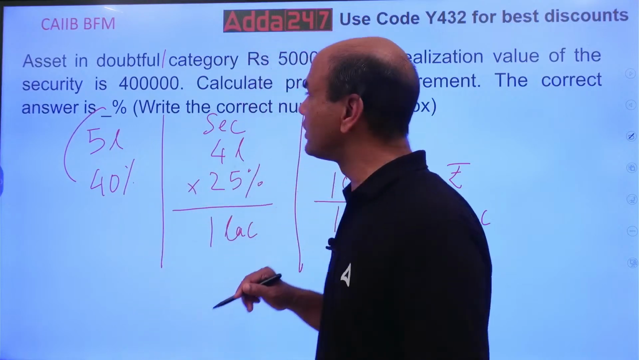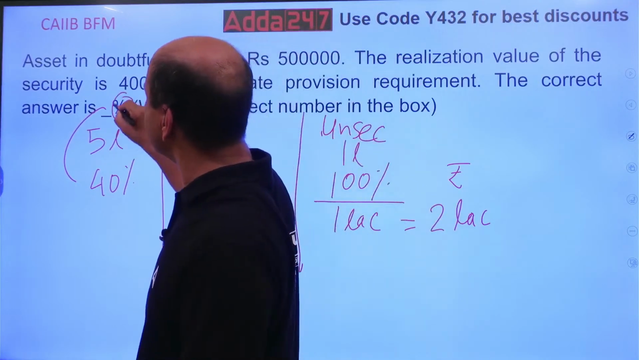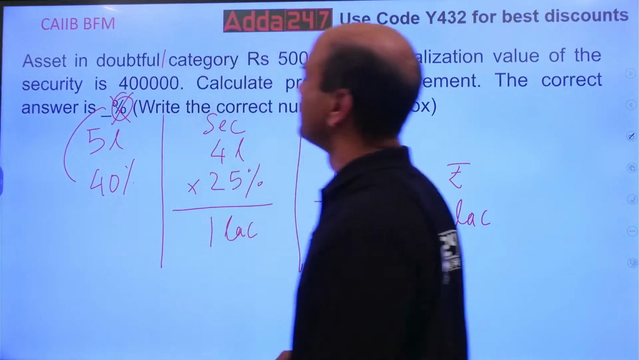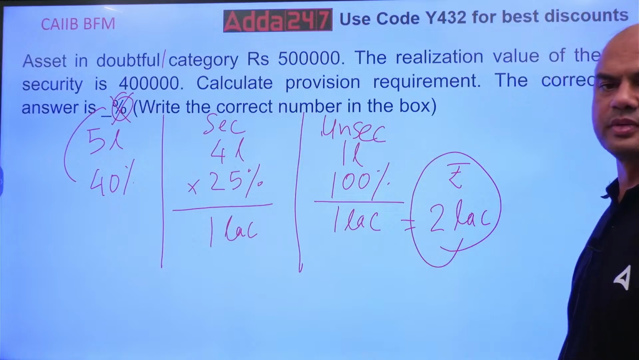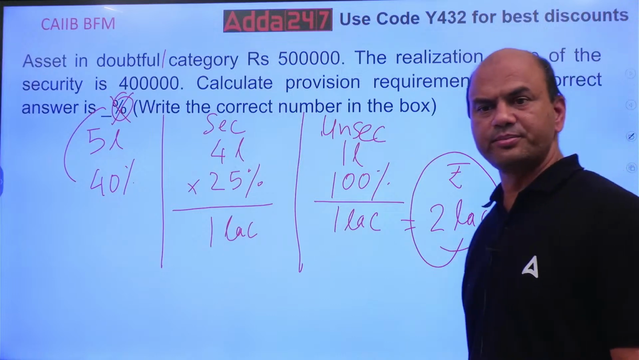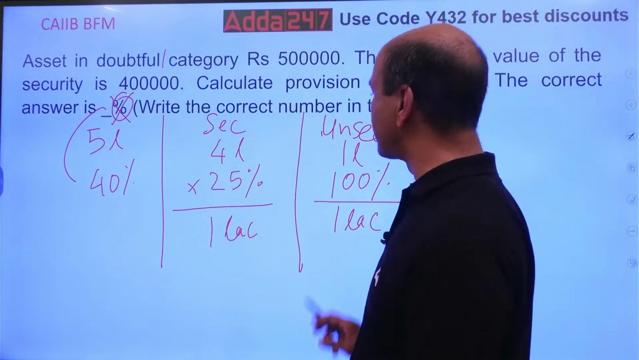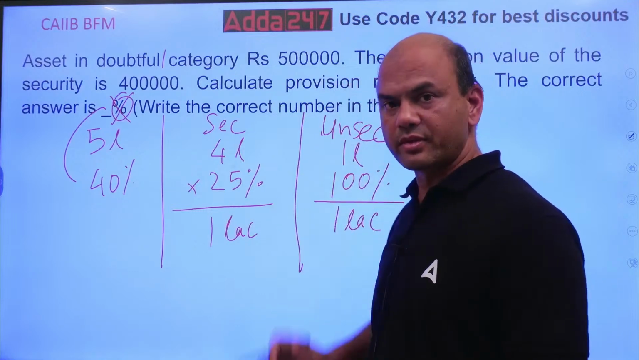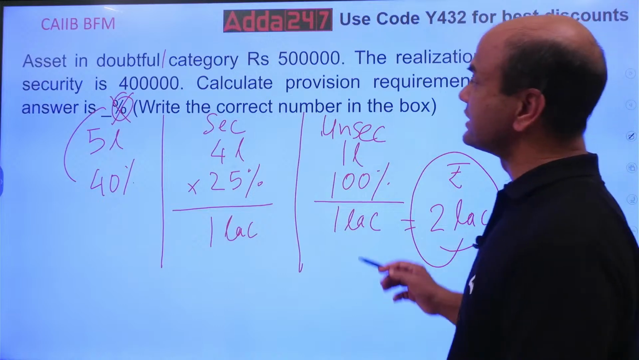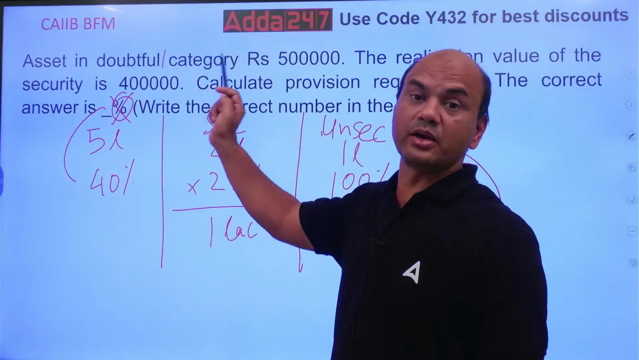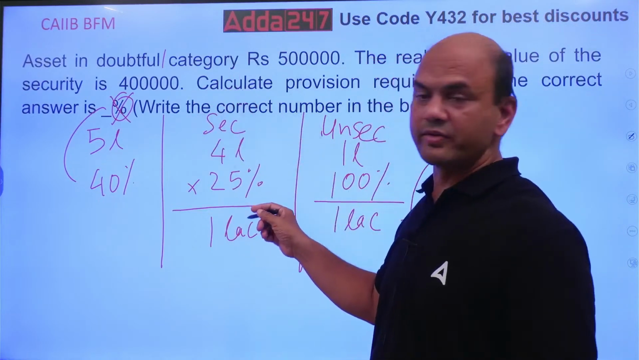But generally they don't ask you this part. This is not asked. Answer is this. So 2 lakhs. This is your correct answer. So the total provision requirement is 2 lakhs over here. Got it? Understand this. This is given as doubtful 1. That's why I made this correction. Doubtful 1. That's why it's 25%.